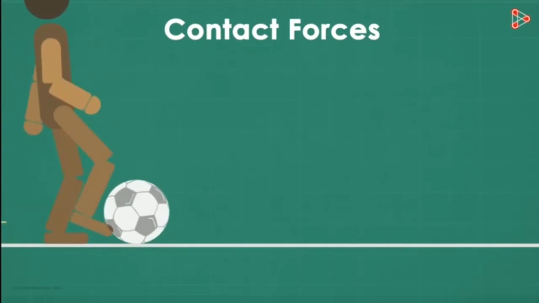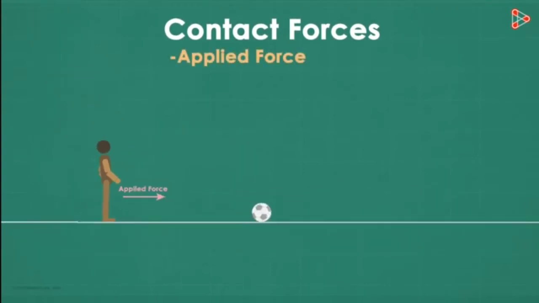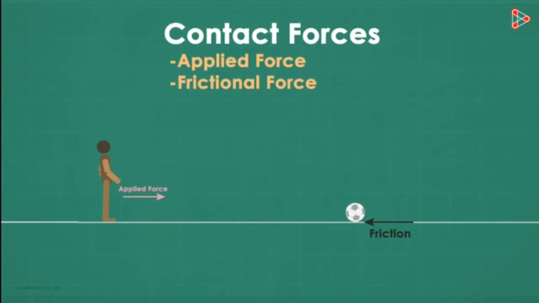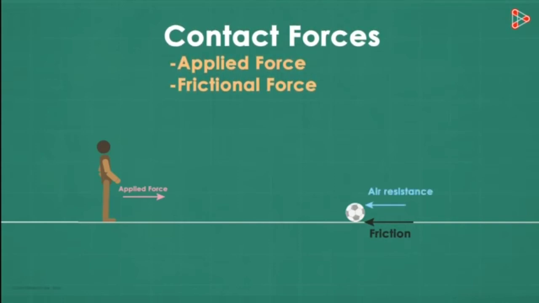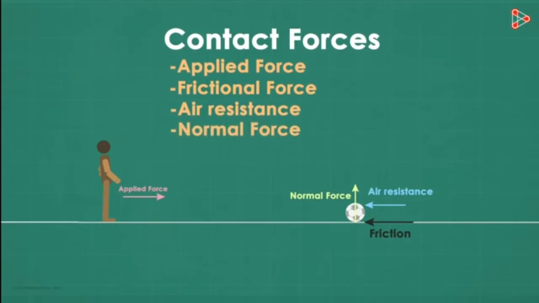What happens when you softly kick a ball which is lying on the ground? You applied a force on the ball and there was contact. Applied force is one of the contact forces. Next, there is a force of friction which brings the ball to a halt. As the ball is in contact with the ground, the frictional force is also a contact force. Don't you think there was some air resistance? Yes, air resistance too is a contact force. The normal force, which applies force in the upward direction, is a contact force as well. These were some of the contact forces we know of, but these are not the only ones.